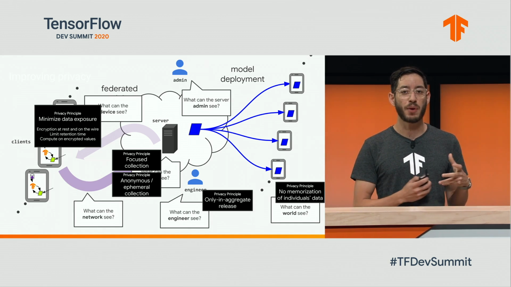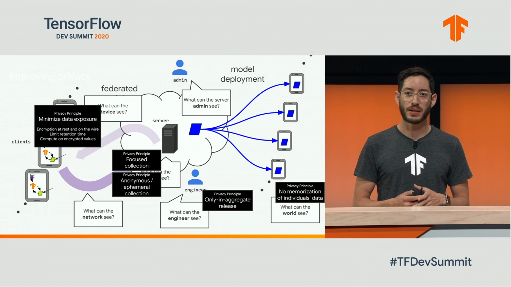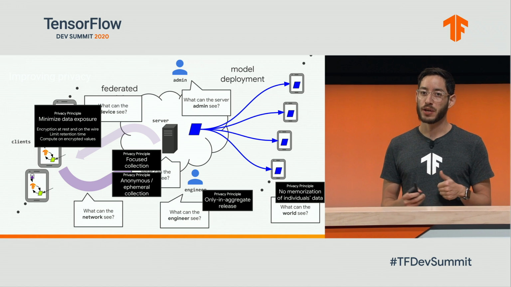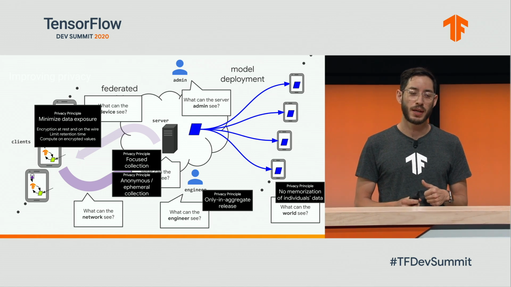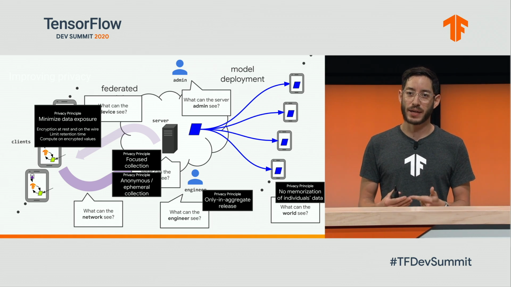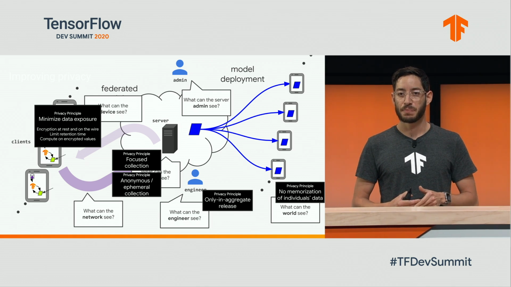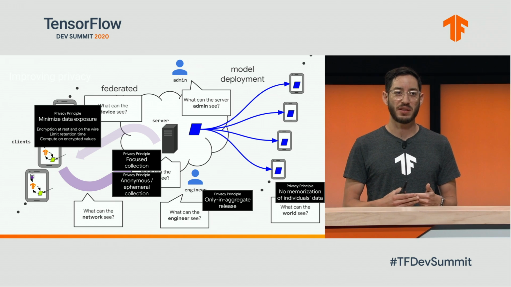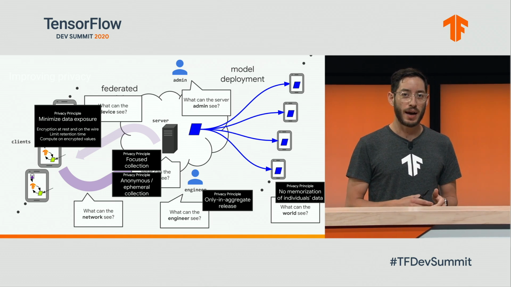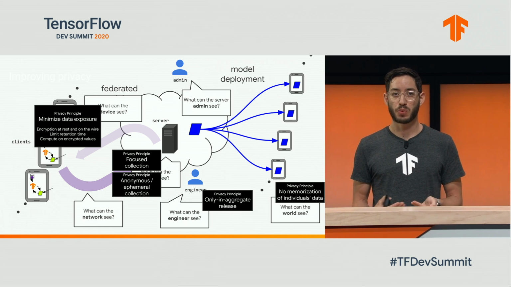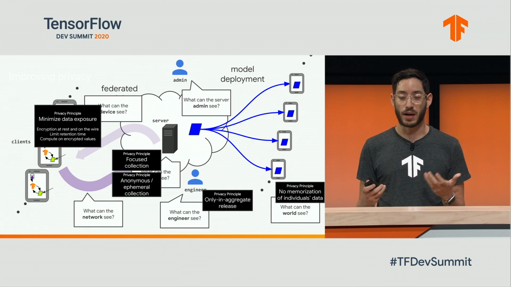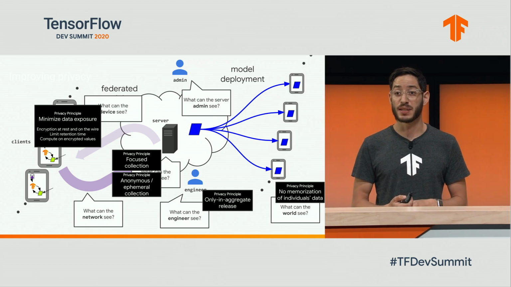In a nutshell, if I were to summarize these concerns, I think that I can summarize them with those black boxes. First, how can we minimize data exposure? The second one is how can we make sure that we're only collecting what we actually need? The third one is how do we make sure that the collection is only ephemeral for the purposes that we actually need? Fourth, when we're releasing it to the world, are we releasing it only in aggregate? And are the models that we're releasing memorizing or not?